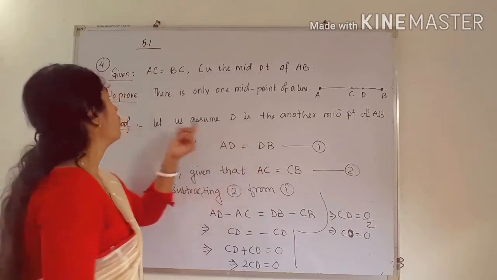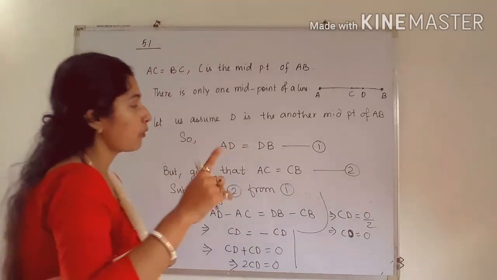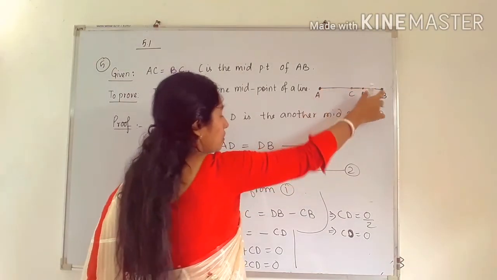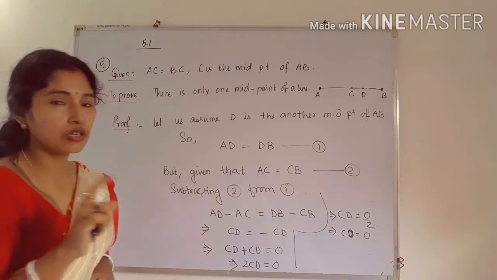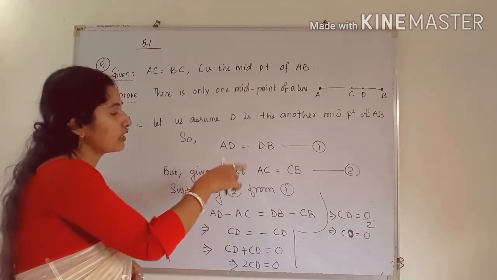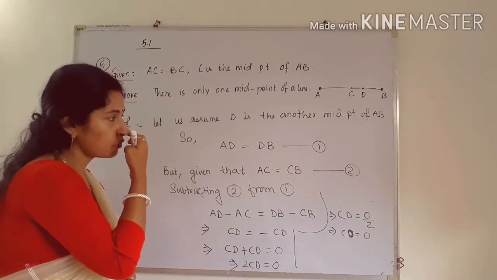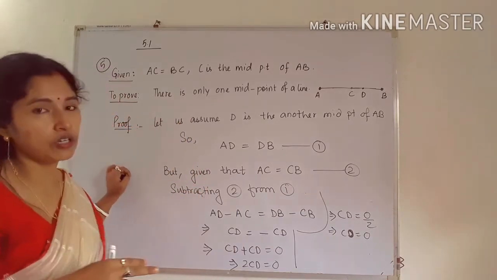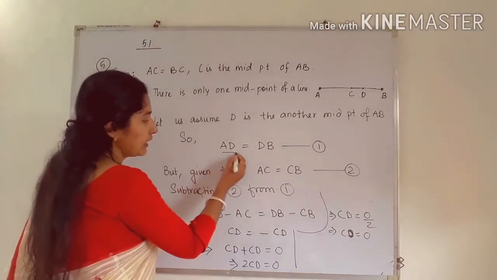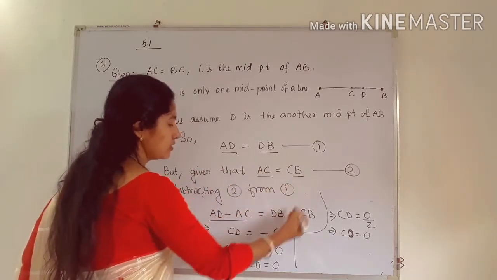Already in question number 4 it was given that if any point is a midpoint, then we can write like this. That means if D is midpoint, we can write AD is equal to DB. I have given it equation number 1. But given that AC is equal to CB, or we can write BC. Already it is given. So now what we have to do, we have to subtract equation 2 from 1 or 1 from 2, you can subtract. So finally we got AD minus AC in left hand side, and in right hand side we are getting DB minus CB.